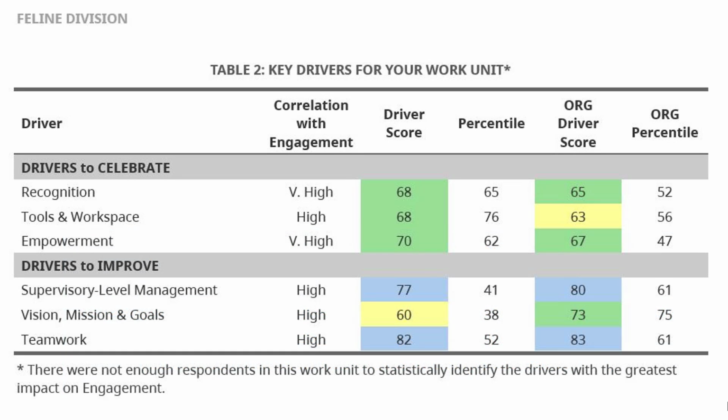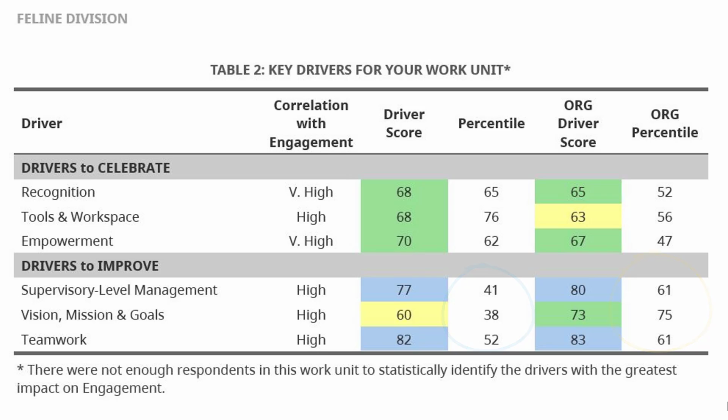Looking more closely at the table, you might wonder why drivers with high scores can appear as a driver to improve. They may not be in bad shape, but the analysis determined that there was still room for improvement. For example, each of these drivers in the feline division have lower percentile scores than those of the organization, meaning that they might be lagging behind the rest of their organization in these areas.